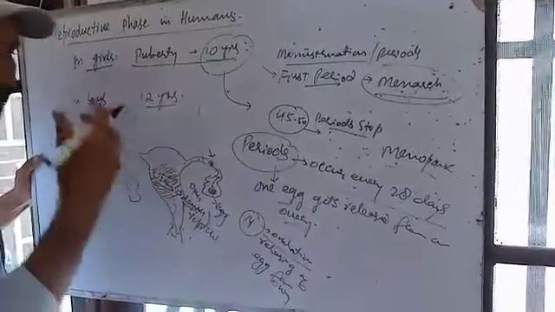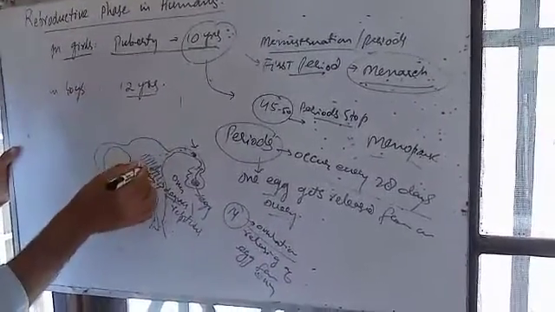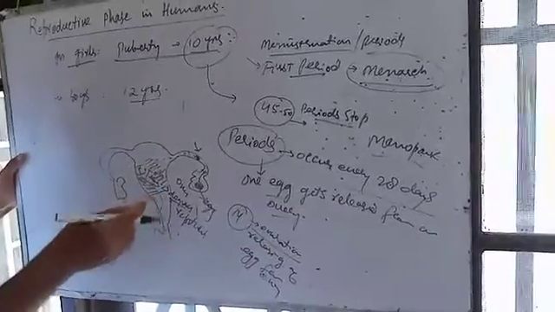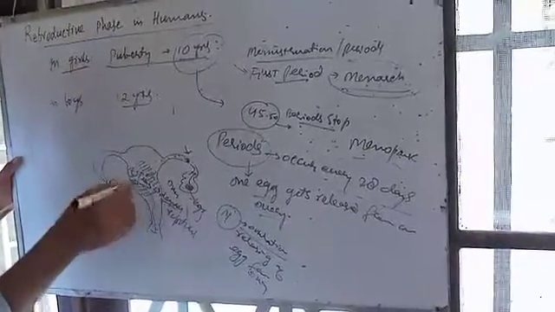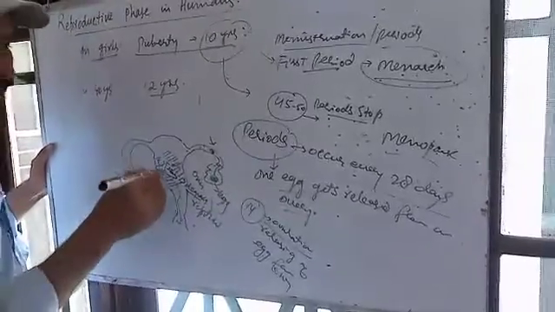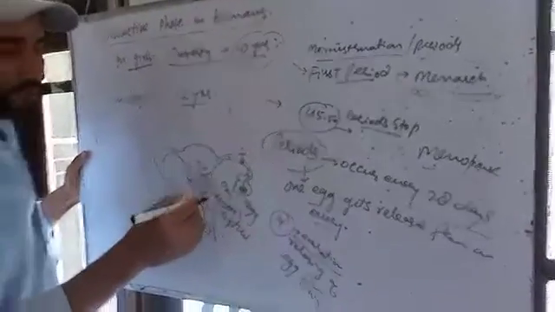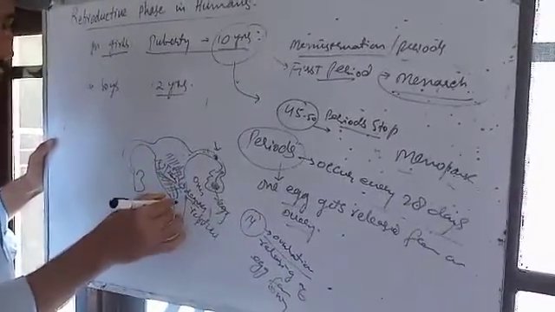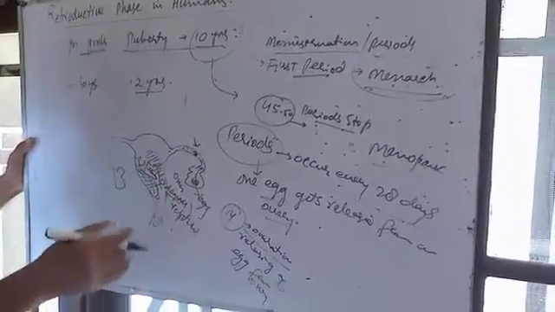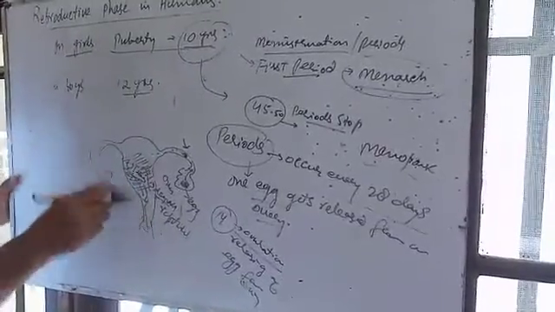But if fertilization does not occur, then the thickened lining of the uterus is not of any use. Then again, with the help of hormones, the thickened lining of the uterus gets ruptured and bleeds out through the vagina in the form of menstruation. This is about the periods of the girls.